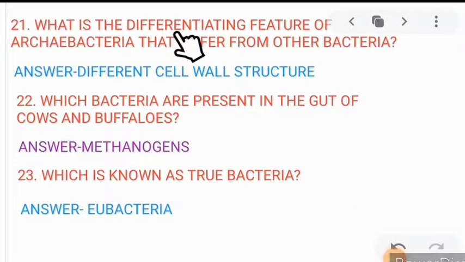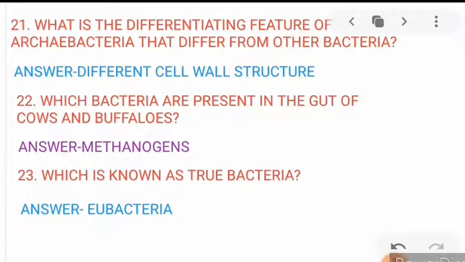21. What is the differentiating feature of archaebacteria that differs from other bacteria? Archaebacteria differ from other bacteria in having a different cell wall structure, and this feature is responsible for their survival in extreme conditions. Now move to the next. 22. Which bacteria are present in the gut of cows and buffaloes? Methanogens. Methanogens are present in the gut of cows and buffaloes. Next, 23. Which is known as true bacteria? Eubacteria. Eubacteria is also known as true bacteria.